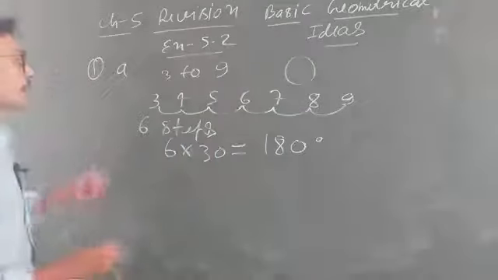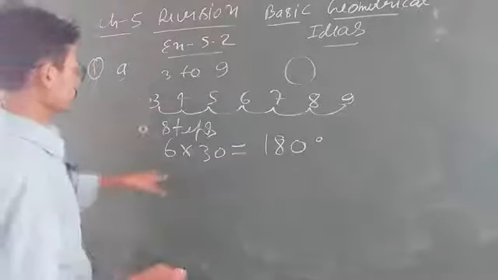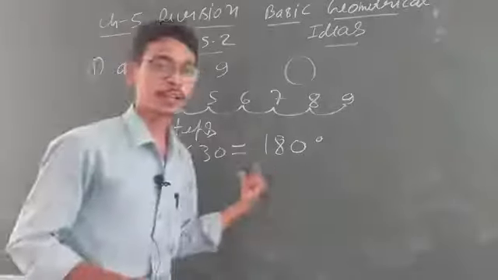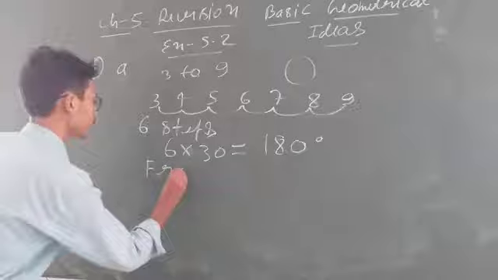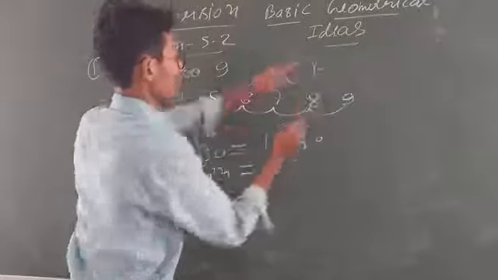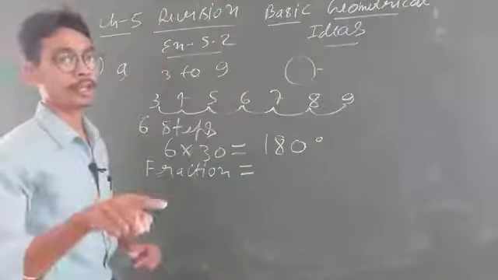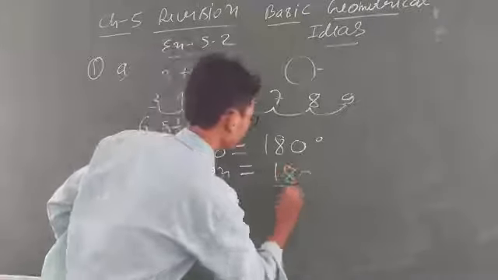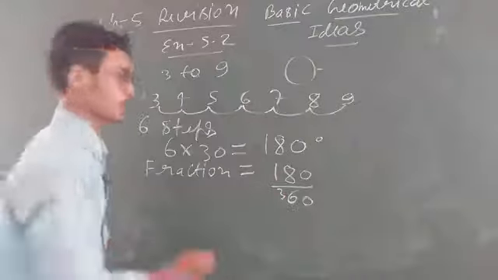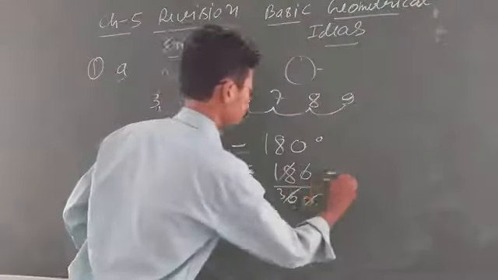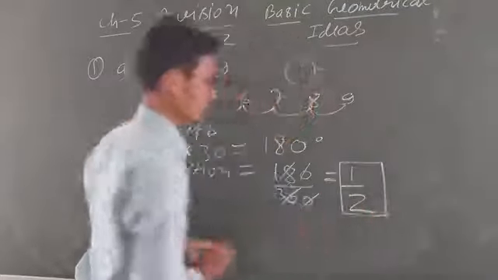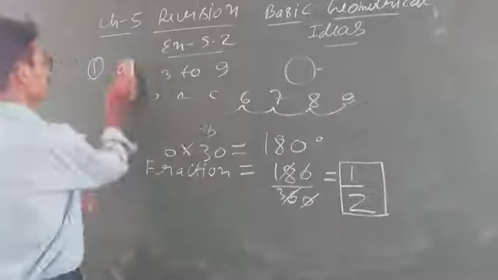Clear? Okay. 6 steps is given, right? So yes, fine. This is angle 180. Now you have to find the fraction. You know that you find the fraction because one full revolution is equal to 360 degree. So 180 we will write as numerator, because 180 is our angle in 6 steps, and 360 we will write as denominator. So the zeros cancel. 18 ones are 18, 18 twos are 36. So here the fraction is 1/2. Clear everyone? I think now this is clear.